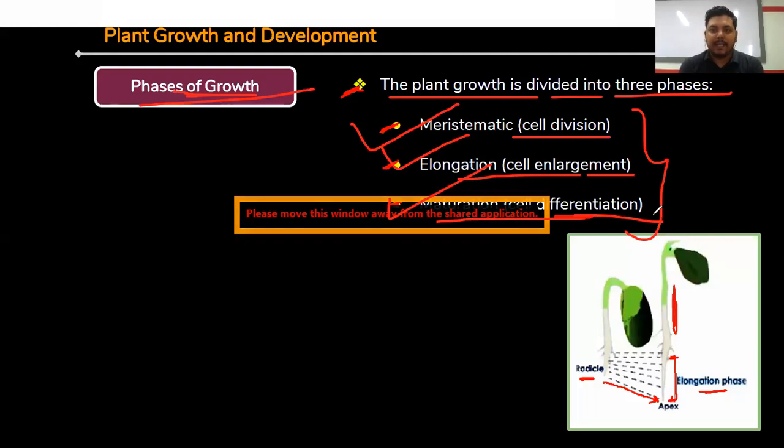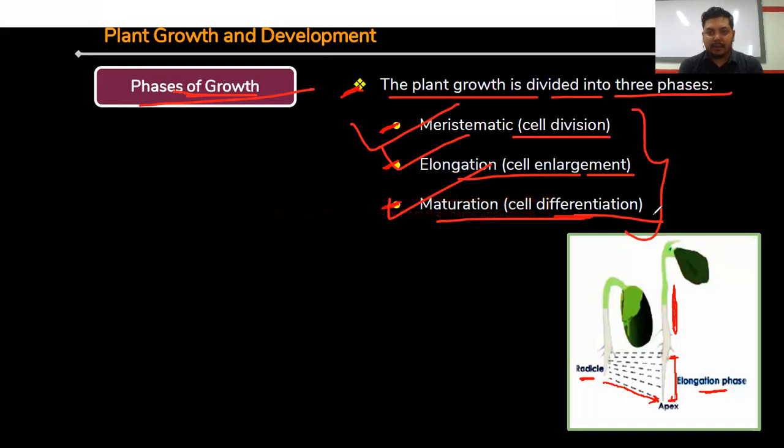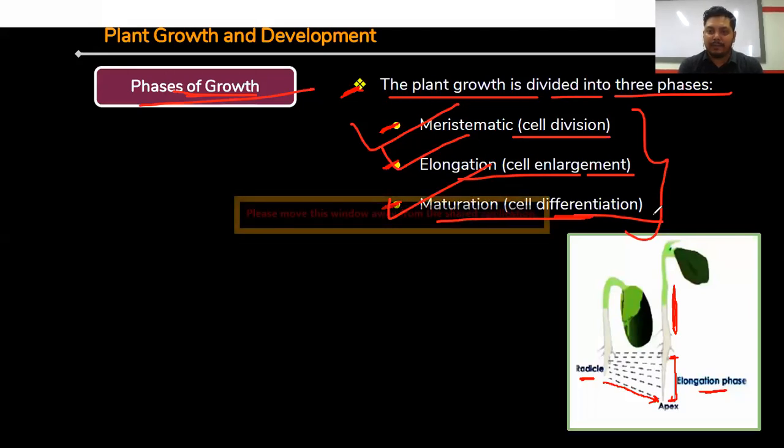Elongation, where the cell gets enlarged in size. Maturation, where the cell is differentiated and matured in nature. So these are the three stages of plant growth phases.